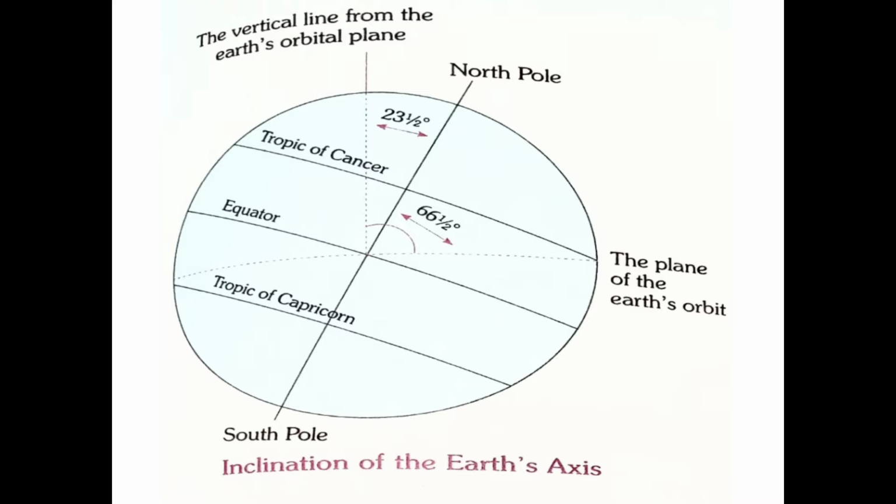You can see here this 66.5 degrees, this is the orbital plane, and this line, the north pole and south pole line, is called the inclination of the earth axis. Here you can also see the important latitudes: Tropic of Cancer, Equator, Tropic of Capricorn. These are the important latitudes on Earth.